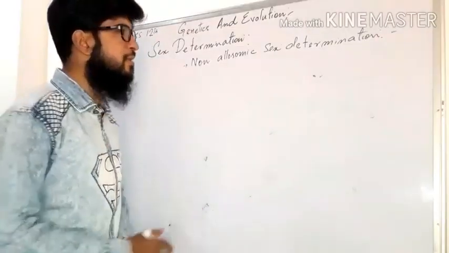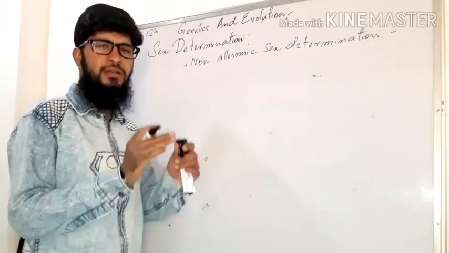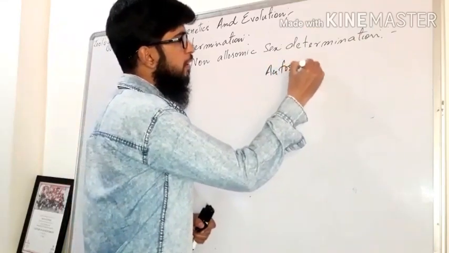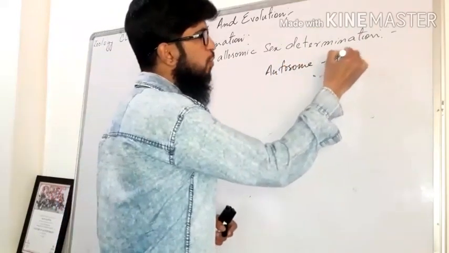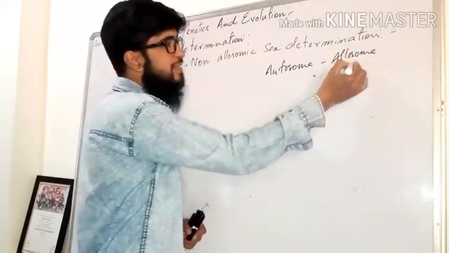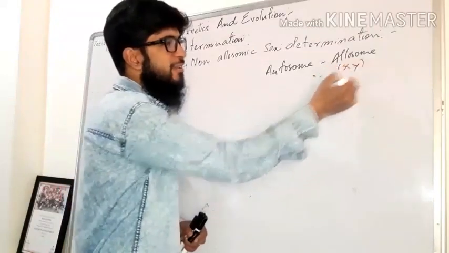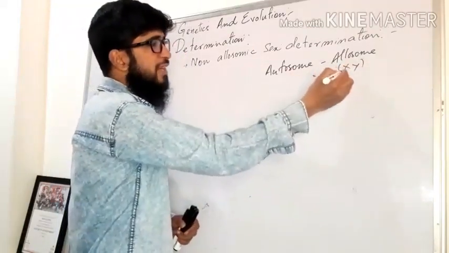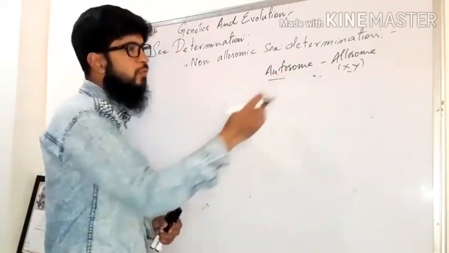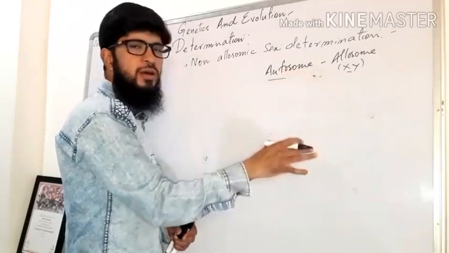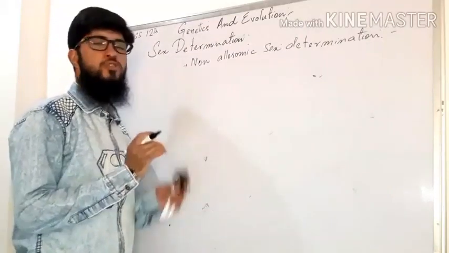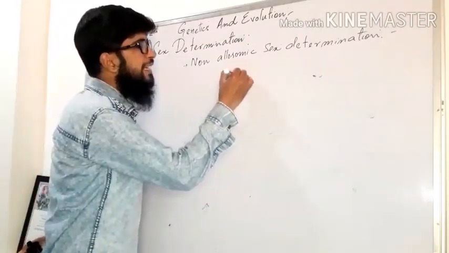Now basically what happens, there are two types of chromosomes generally in the higher organisms. One is called autosome, and another is called allosome or sex chromosome. When there is a separate allosome X or Y for determining the sex of the offspring, such type of sex determination is allosomic. Now autosome is the chromosome which is designated for normal traits and normal characteristics. Therefore what happens in the non-allosomic sex determination, fertility factors